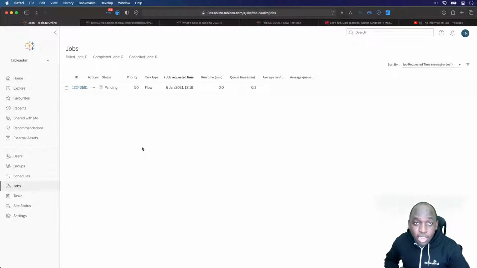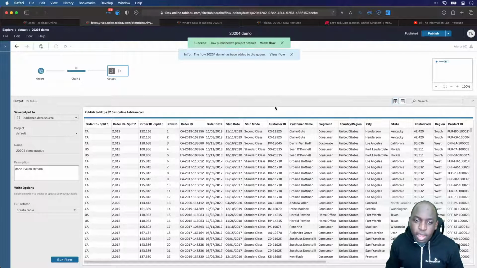Essentially, I'm in the global queue for all Tableau Online users in my specific Tableau Online instance, which is 10AX. I always forget where AX is, but I think it's Arizona, or one of those AWS locations. But essentially, it's a pending item. So the full run of that flow goes into a queue. However, my preview happens immediately.